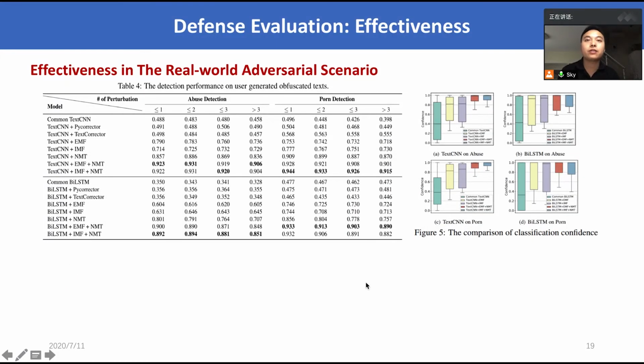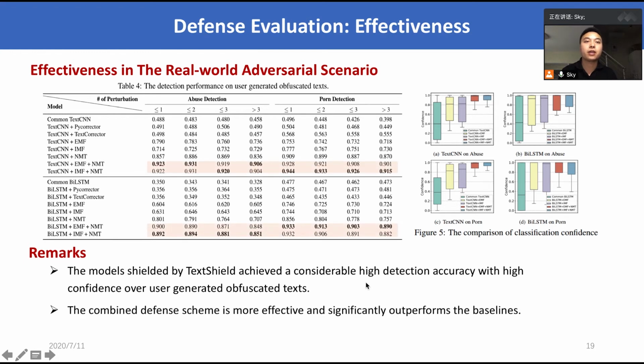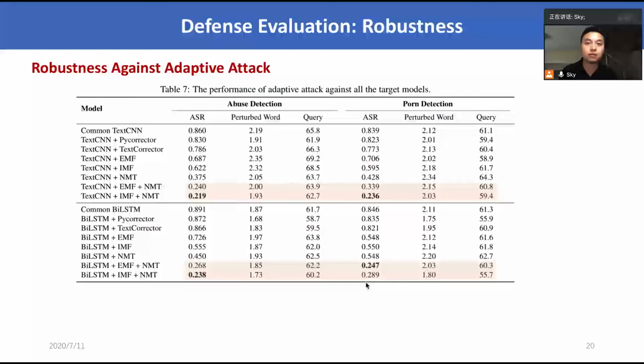Then we evaluate the effectiveness of TextShield in the real-world adversarial scenario. Table 4 and Figure 5 show the evaluation results on the user-generated obfuscated text collected from real-world Chinese online social media. And we can see that the models shielded by TextShield achieved considerably high accuracy with high confidence over the obfuscated text, and the combined defense scheme is more effective and significantly outperforms the baselines.